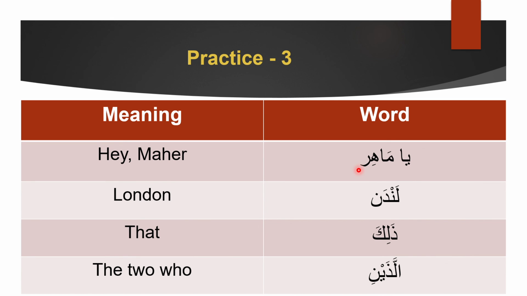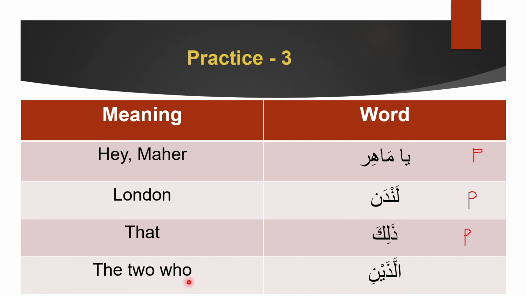Ya Mahir. Hey Mahir. Ya is there, so you obviously know that this is a proper one. Why is it proper? Because Mahir is the one being called here. Next, London. London. It's proper. It's a name. It's a specific name of a place. Dhalika. Dhalika. That. That is what we know as pointer. Therefore, it is proper.